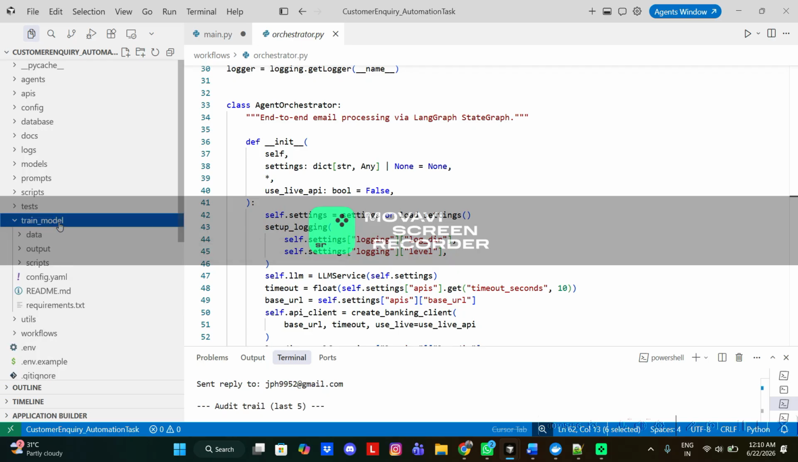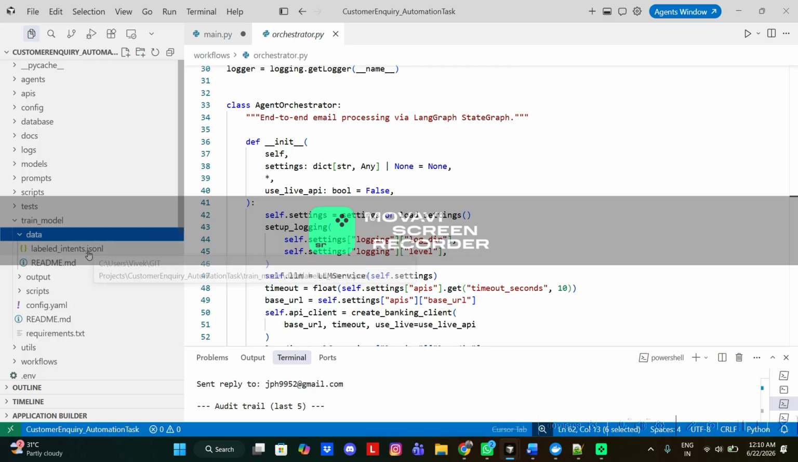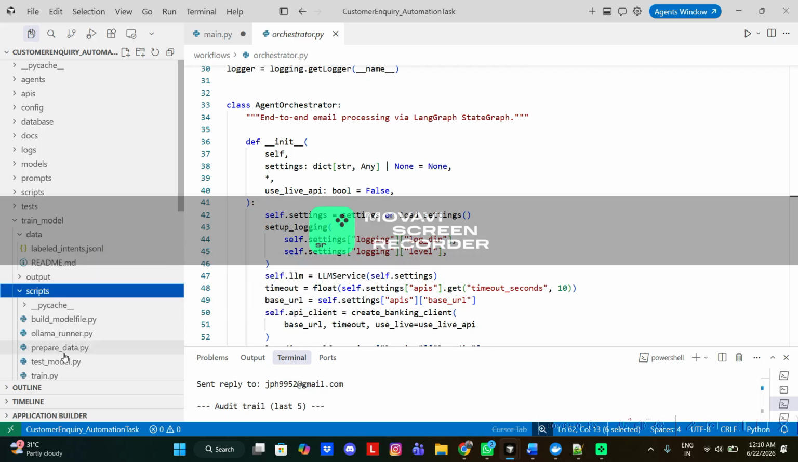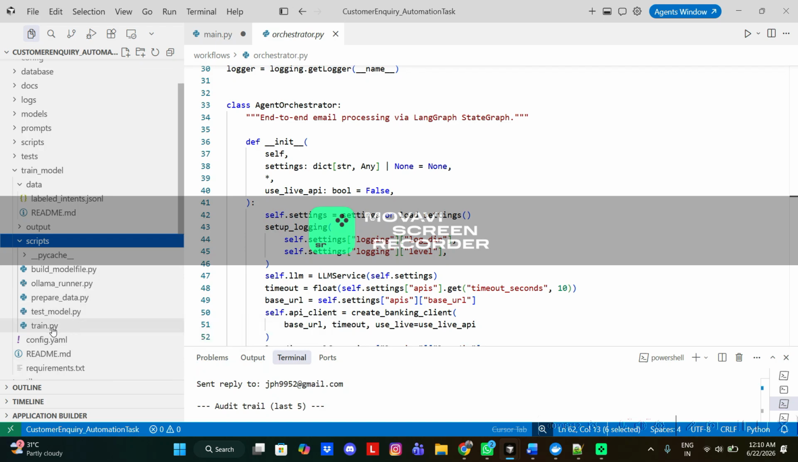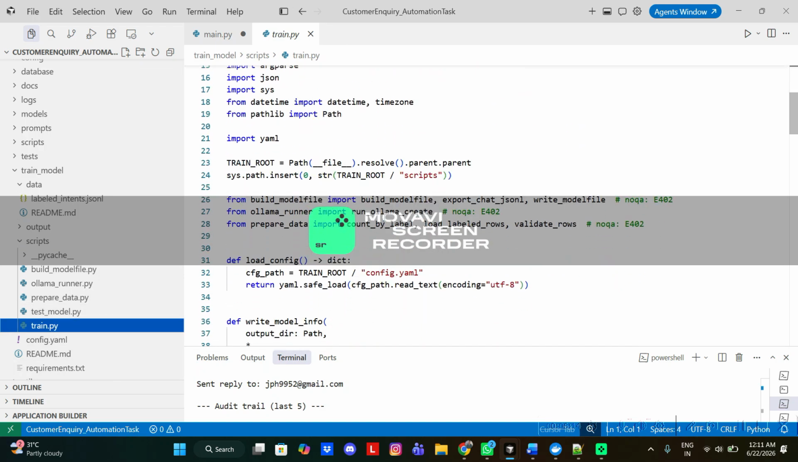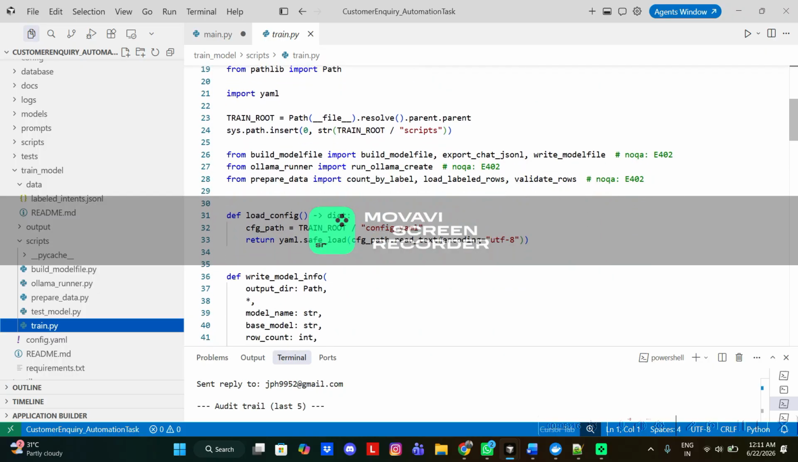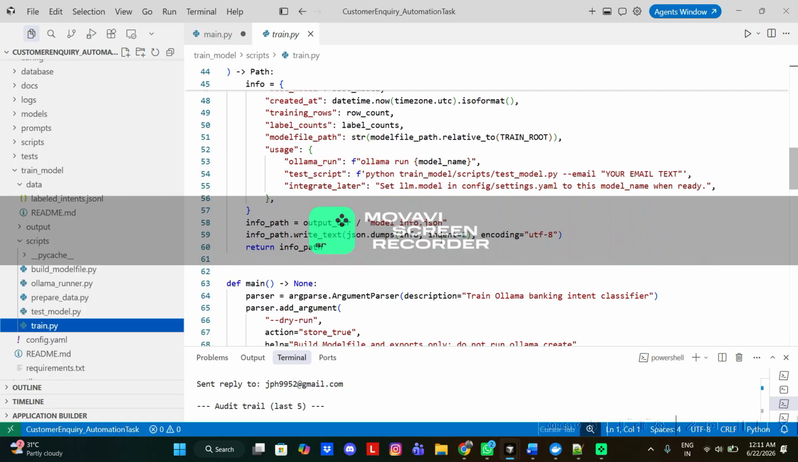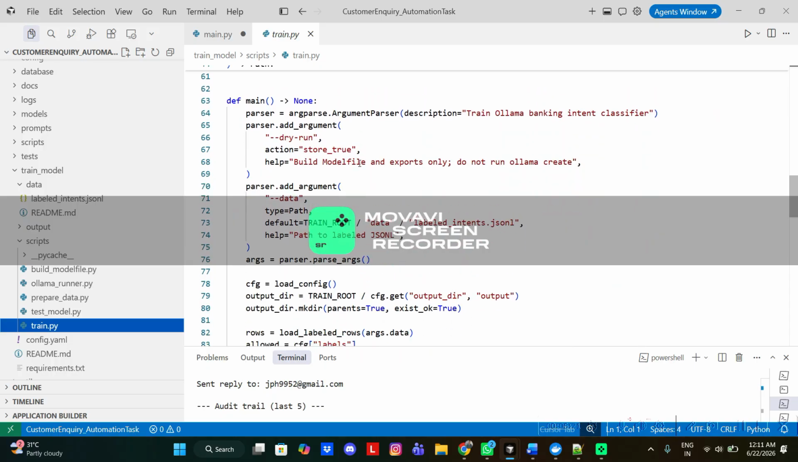To train the model, I used the LoRA technique. I fine-tuned the model with a small dataset for better responses. This is the script that trains the model. Here it is.